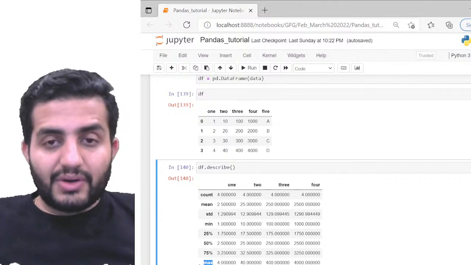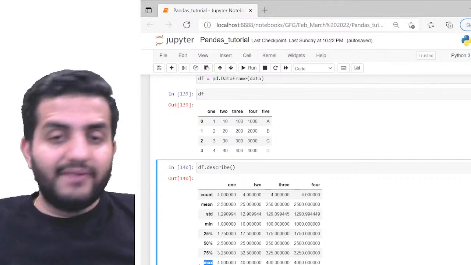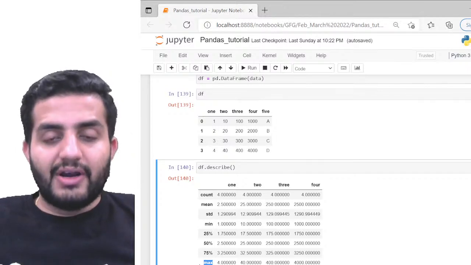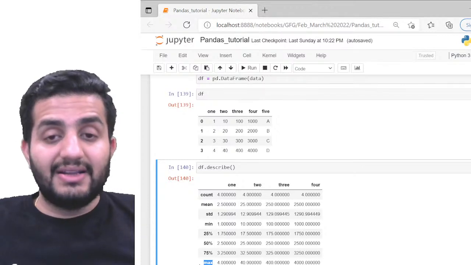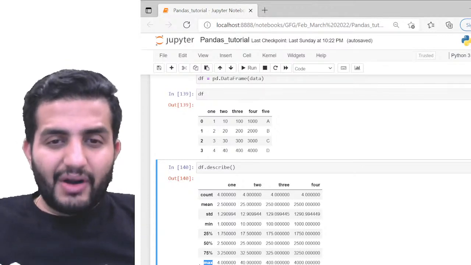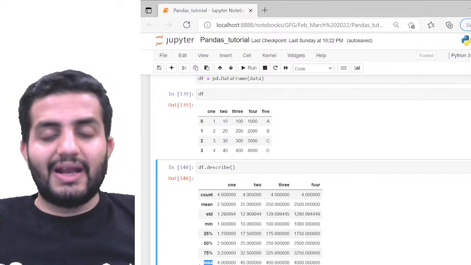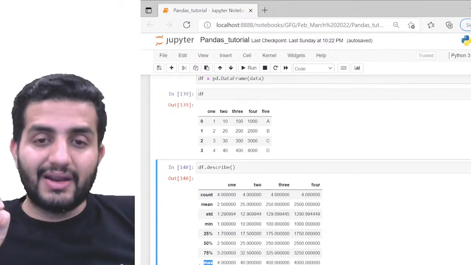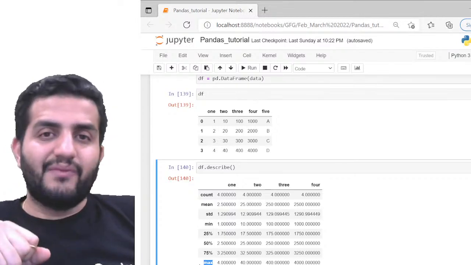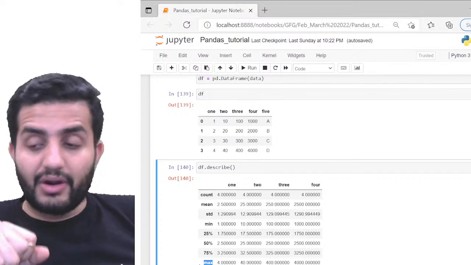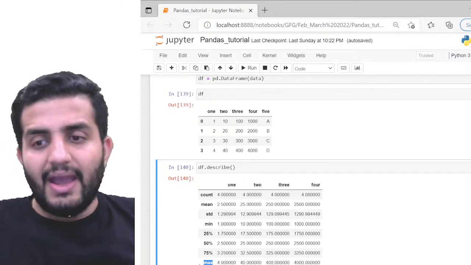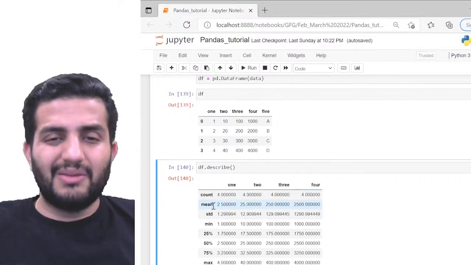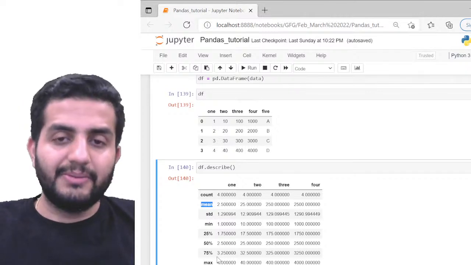And since you have noticed that my column FIVE is not available here by default, I'm trying to understand what exactly this is. By default, if I simply run df.describe, this is what I'll get. I'll always get the numerical data only, if I do not specify what arguments I want, what to include, what to exclude, okay? By default, I'll only get the numerical data, and for those, I'll be getting the count, the mean, the standard deviation, and all of that, okay?